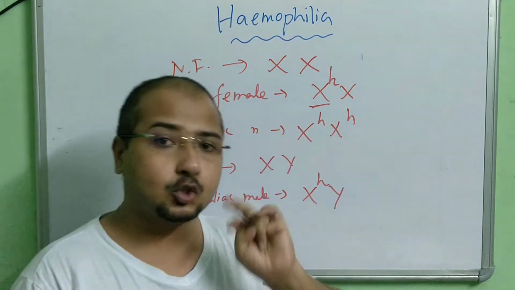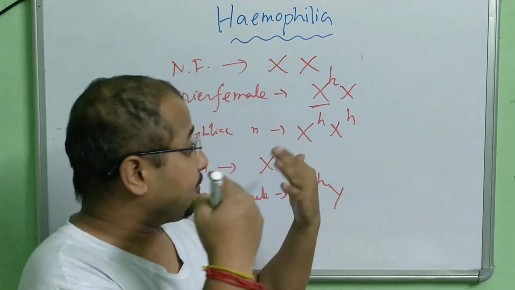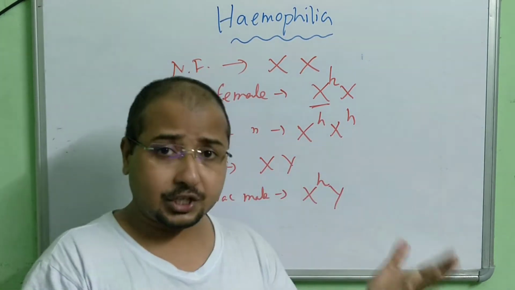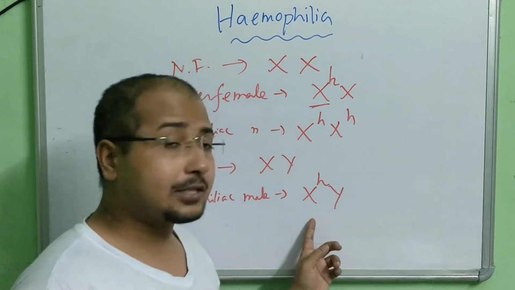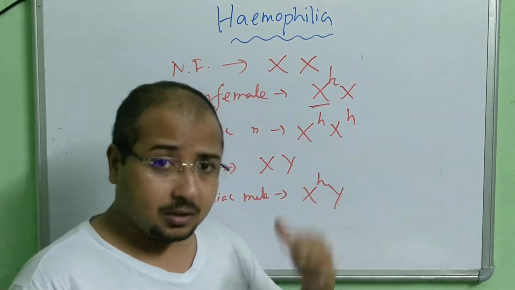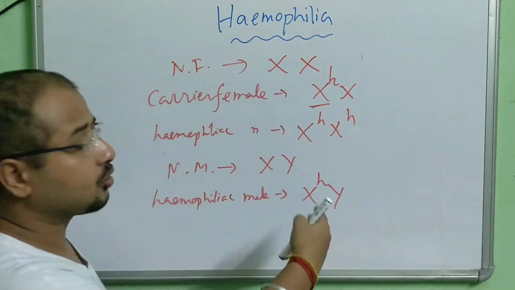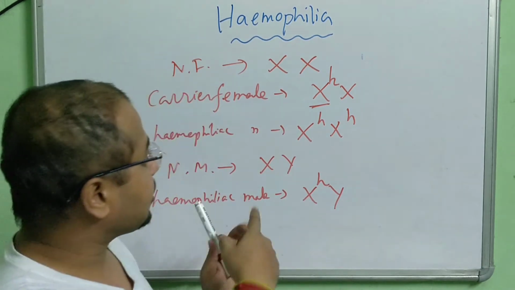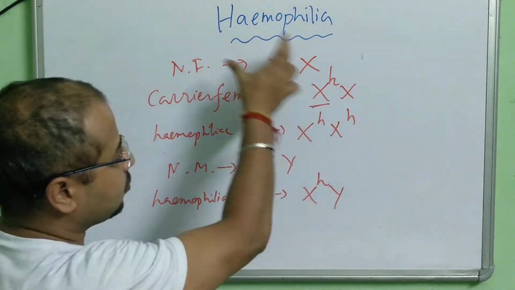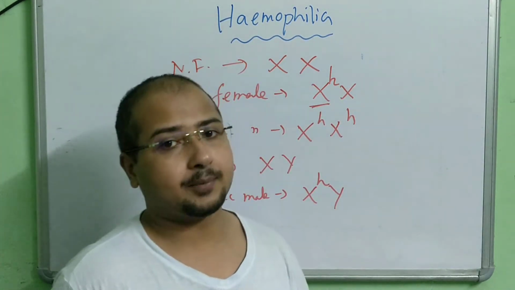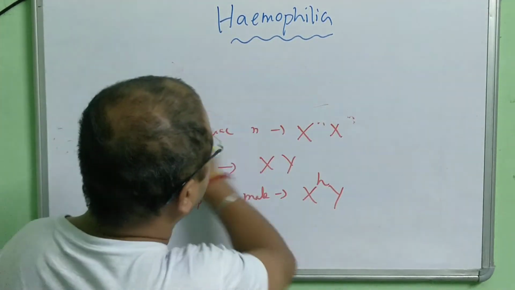Females have an option; they have two X chromosomes. So if one gets affected, they are the carrier. If both get affected, which is rare, they will have hemophilia. In the case of a male, we don't have any option. We have only one X chromosome, and if this is affected, the male has hemophilia. Okay, so this is the pattern of chromosomes in the case of hemophilia. I hope you understand. If you understand this, then you will be able to solve some problems. Let me try one or two problems, then it will be clear to you.